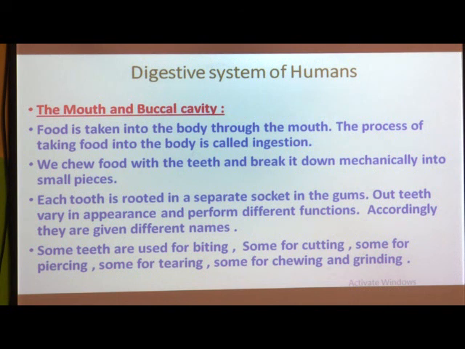So the pink colored structure of our mouth, where the teeth are located, or situated, or where these teeth can grow, this structure is called the gums.